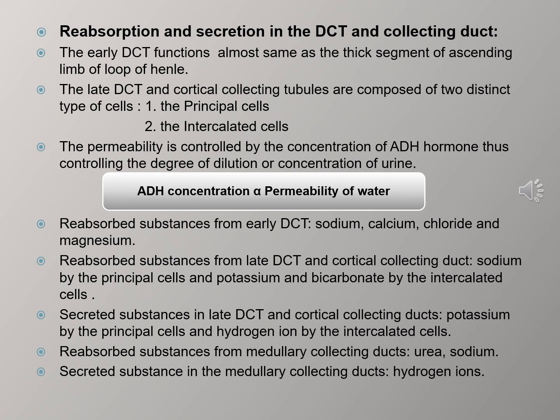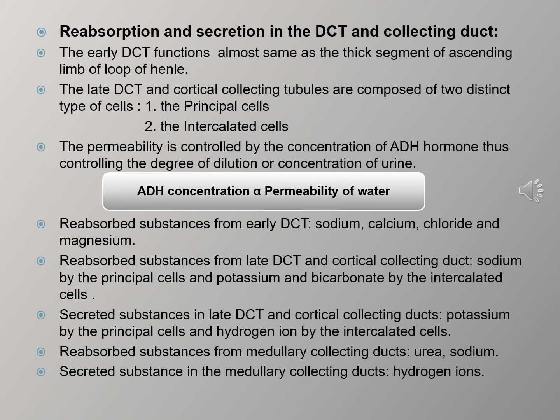The permeability of the filtrate to water is controlled by the concentration of ADH hormone, thus controlling the degree of dilution or concentration of urine. This means the ADH concentration is directly proportional to the permeability to water.